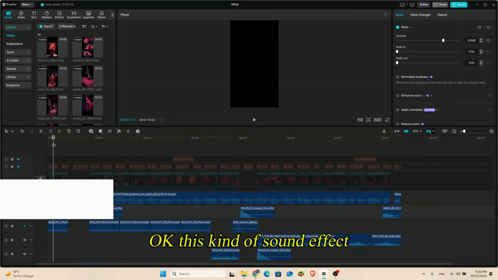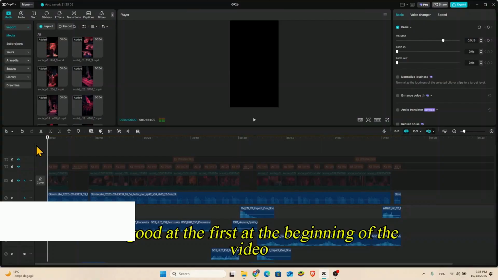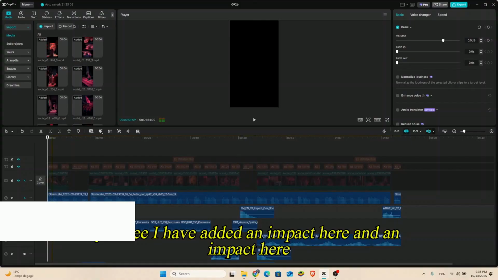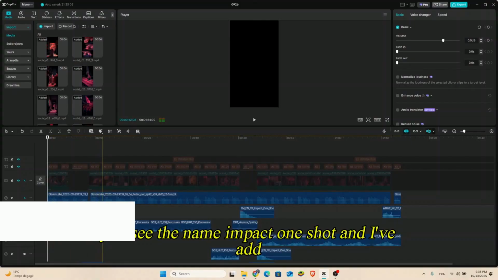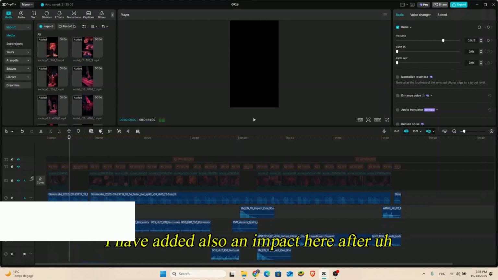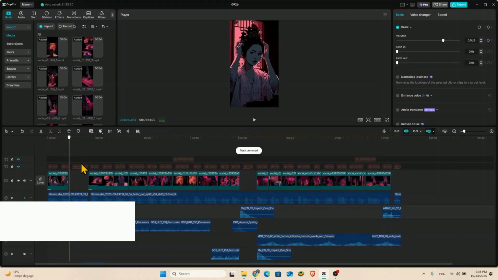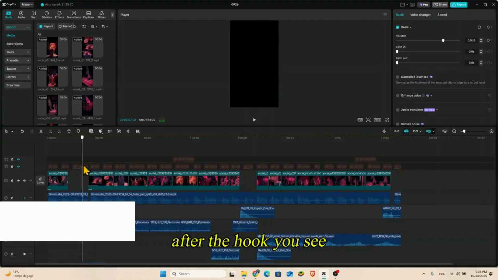Okay, this kind of sound effect is good at the beginning of the video, and also when we do a plot twist or when we finish the hook. You see I have added an impact here and an impact here. You see the name, impact one shot, and I have added also an impact here after the hook.